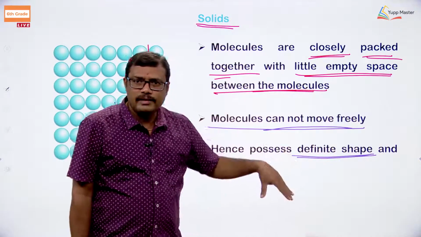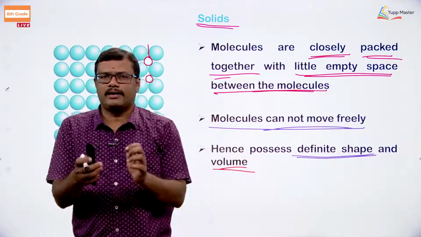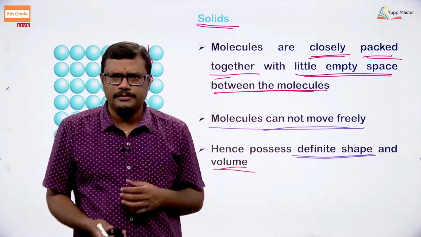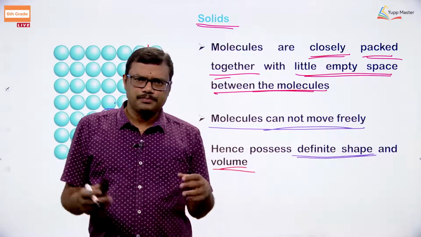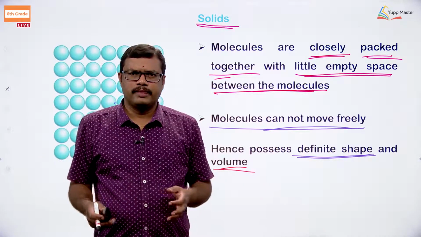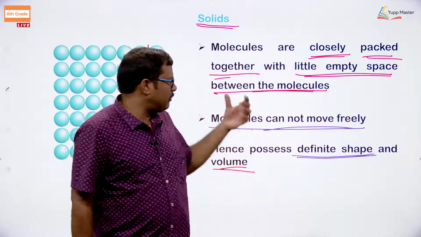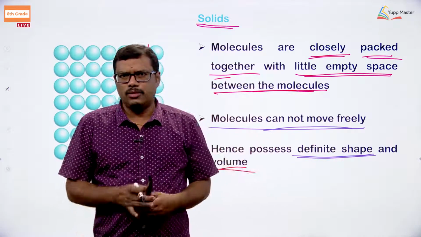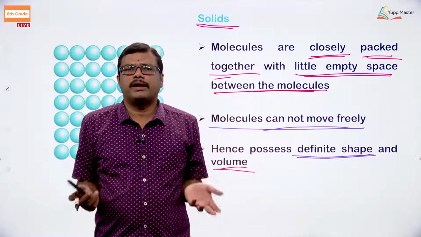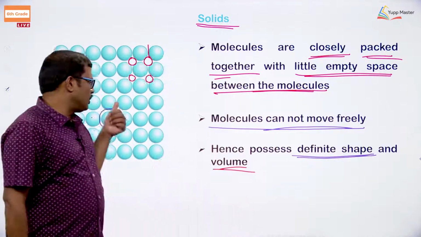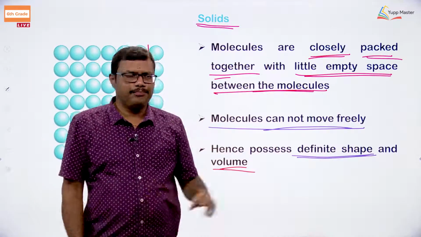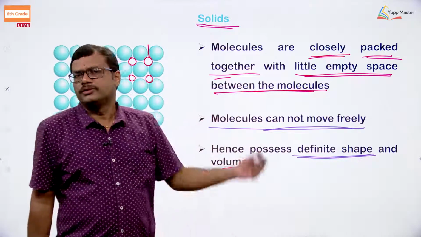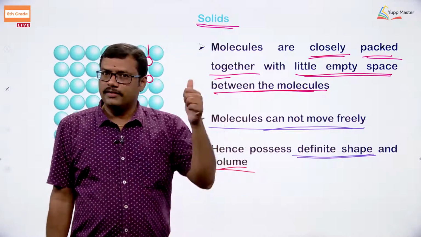Why are the molecules not moving? Because the molecules are closely packed. When they are closely packed with very little space between the particles, can we expect any movement? No. For example, if you are sitting in a class, 3-4 students are sitting on one bench. Is it possible for the student who is sitting in the middle to move here and there? No, he cannot move, because on this side he has some more students and on this side also he has some more students. So, it is not possible for him to move. In a similar way here also, the particles cannot move because they are closely packed. Since they cannot move, they are going to have a definite shape and a definite volume. So, solids have definite shape, definite volume.